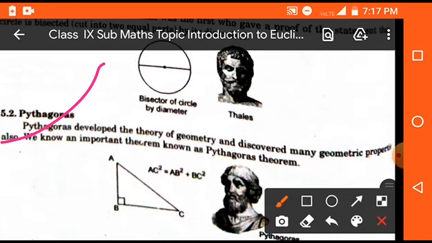Now students, Pythagoras developed the theory of geometry and discovered many geometrical properties with the help of this theorem, and this theorem is known as Pythagoras theorem. It is generally used in right angle triangles. Clear?